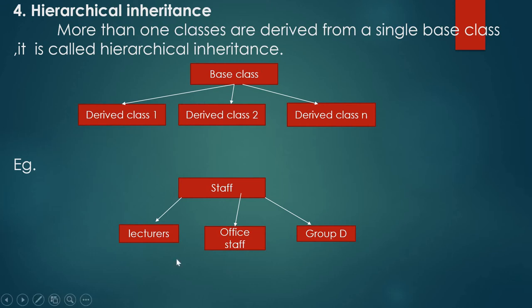See here example, here staff is the base class. Derived classes are lecturers, office staff and group D staff. These 3 classes are deriving from the same base class staff. So, this is hierarchical inheritance.